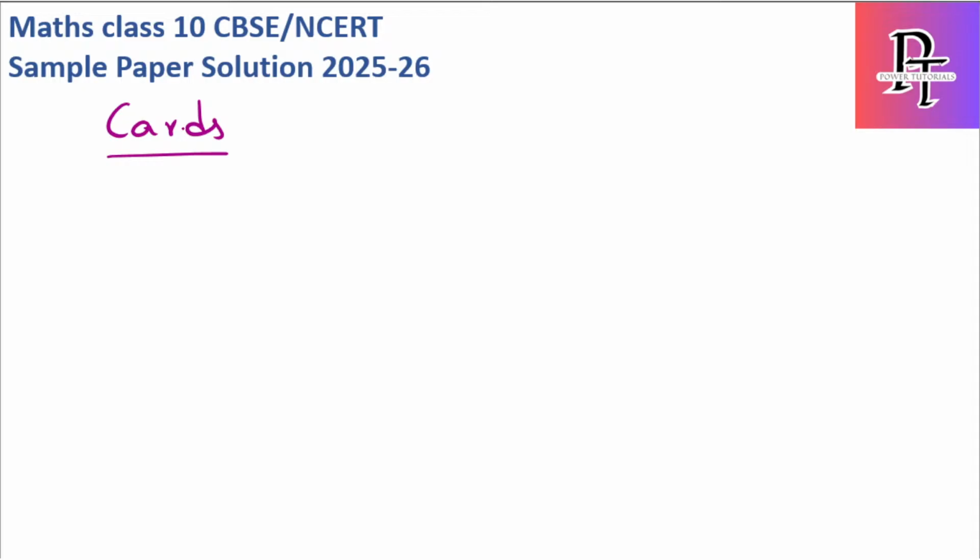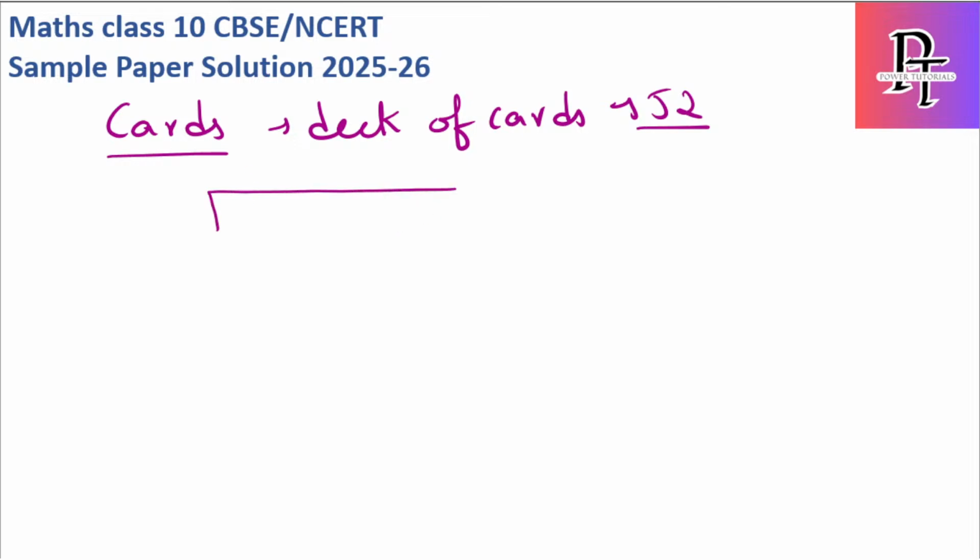Most of you might have played solitaire kind of games where you have the same cards. The total deck, we call it a deck of cards. The deck of cards has a total of 52, and I will tell you how to divide it. All the 52 cards are divided into 4 sections, 1, 2, 3 and 4. Each section will have 13 cards each.